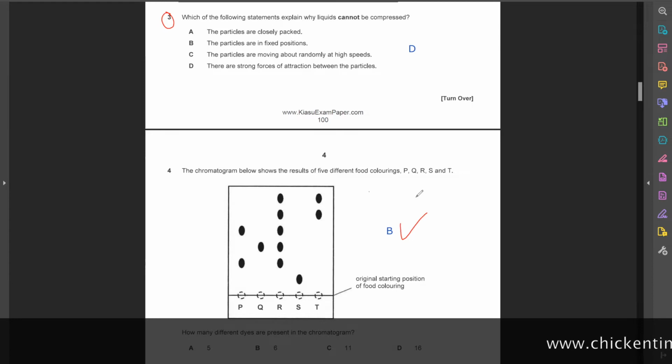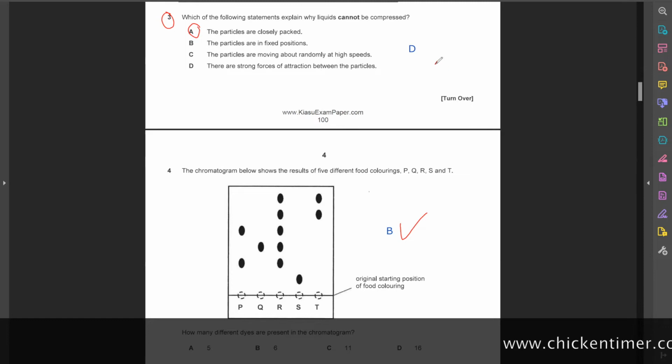Whereas gases, you know the balloon, the air particles are very far away from each other. So you squeeze, you see that the balloon can get a bit smaller, of course without bursting the balloon. When you squeeze too much, the air molecules got no place to go, then the balloon will burst.